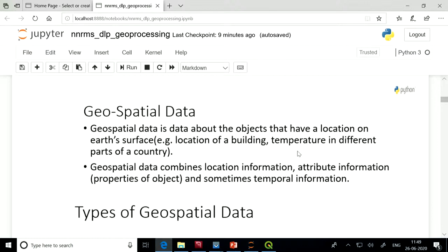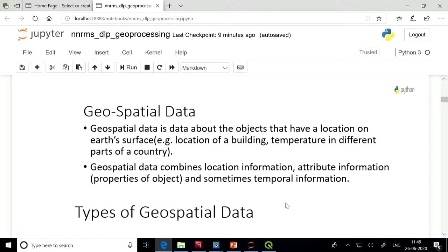These are examples of geospatial data, because all these things have a location on the earth. A building has a specific footprint on the earth, its latitude and longitude, and temperature can be of a specific region.